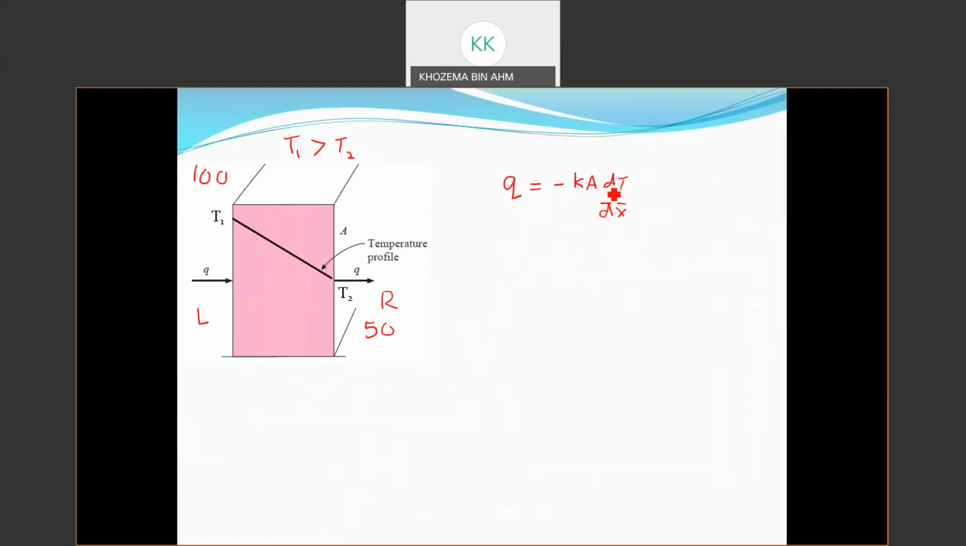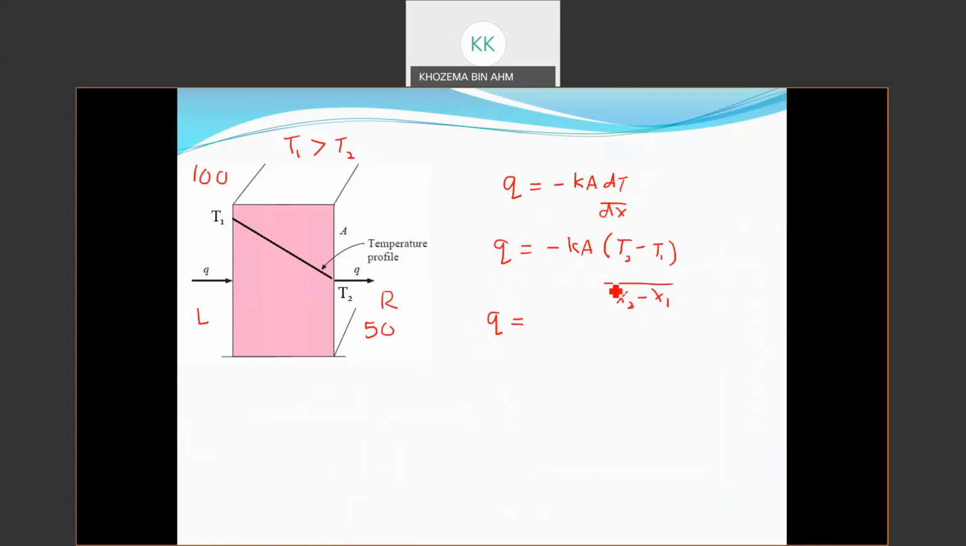Now, in order for us to remove the dT and dx, we have to do integration. When you do integration, you'll get something like this: Q is equal to negative kA times (T2 minus T1) over (x2 minus x1). Now this is where we can remove the negative sign.